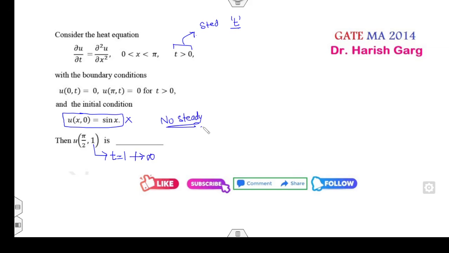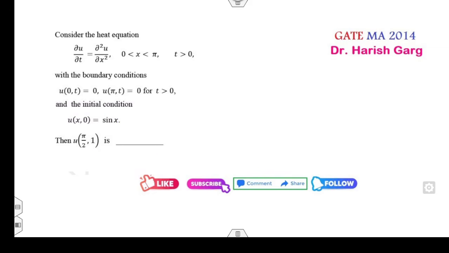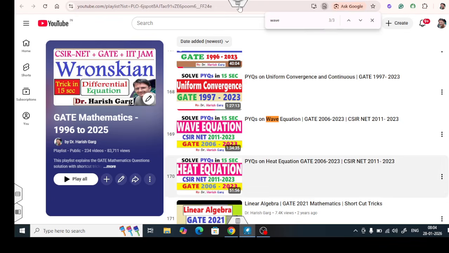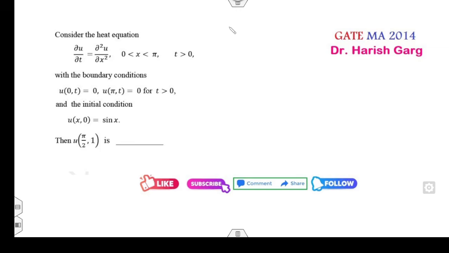Fine. So then you have to solve it in a general method. And how can you solve this problem? You can watch my lecture on the heat equations. What is the shortcut trick? Again, you can get the answer in 15 seconds. What solution is given to you? Solution is sine of x.